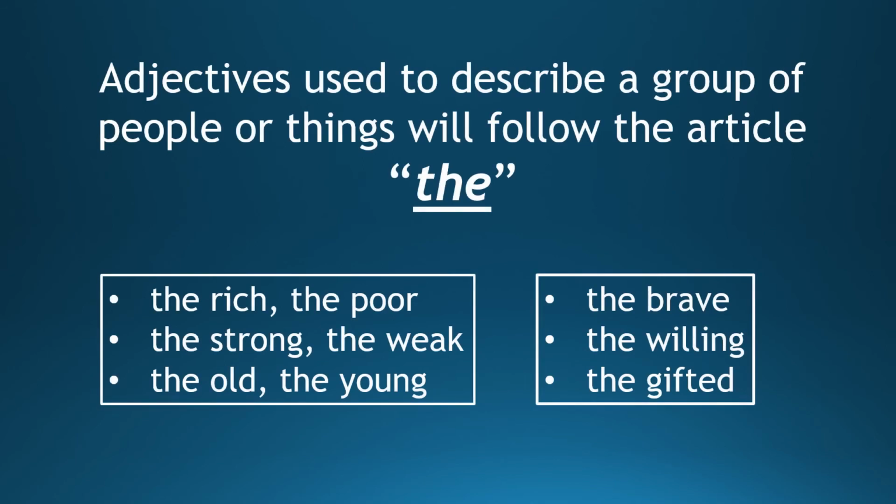Adjectives used to describe a group of people or things will follow the article the. The rich, the poor. The strong, the weak. The old, the young. The brave, the willing, the gifted.